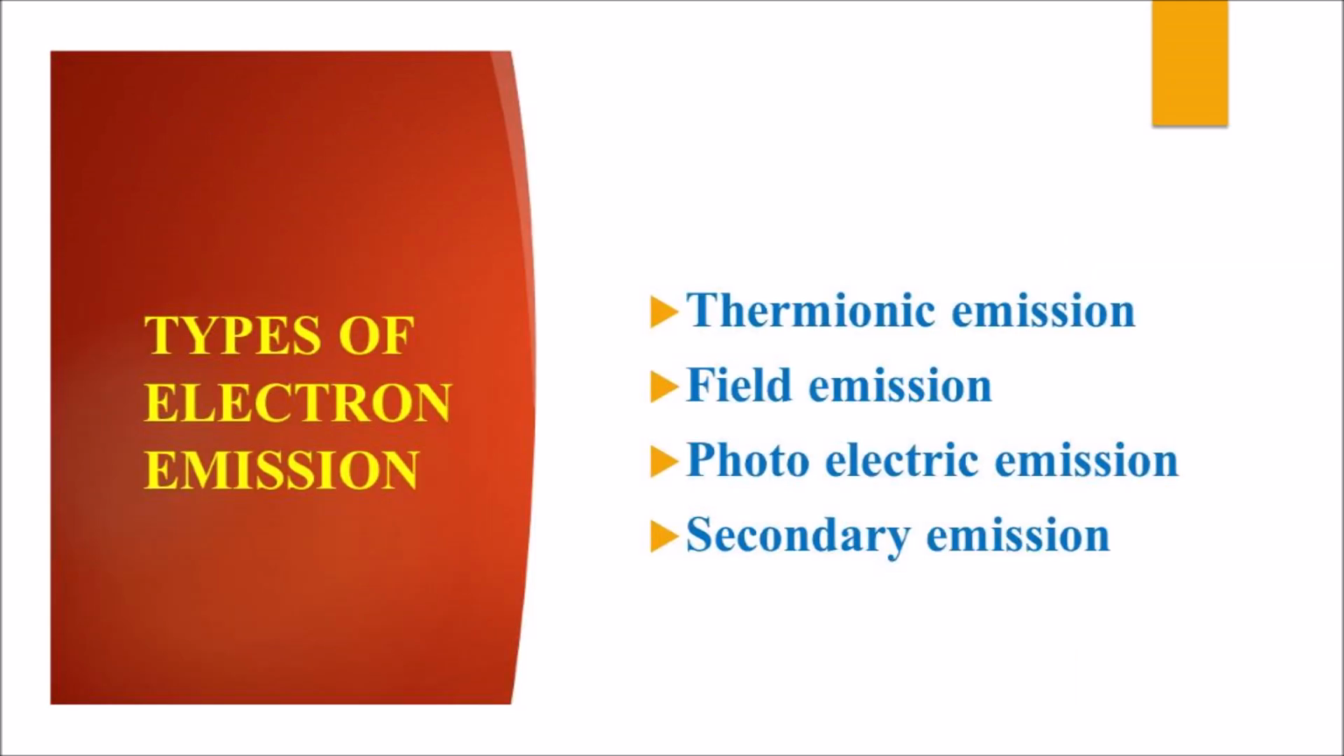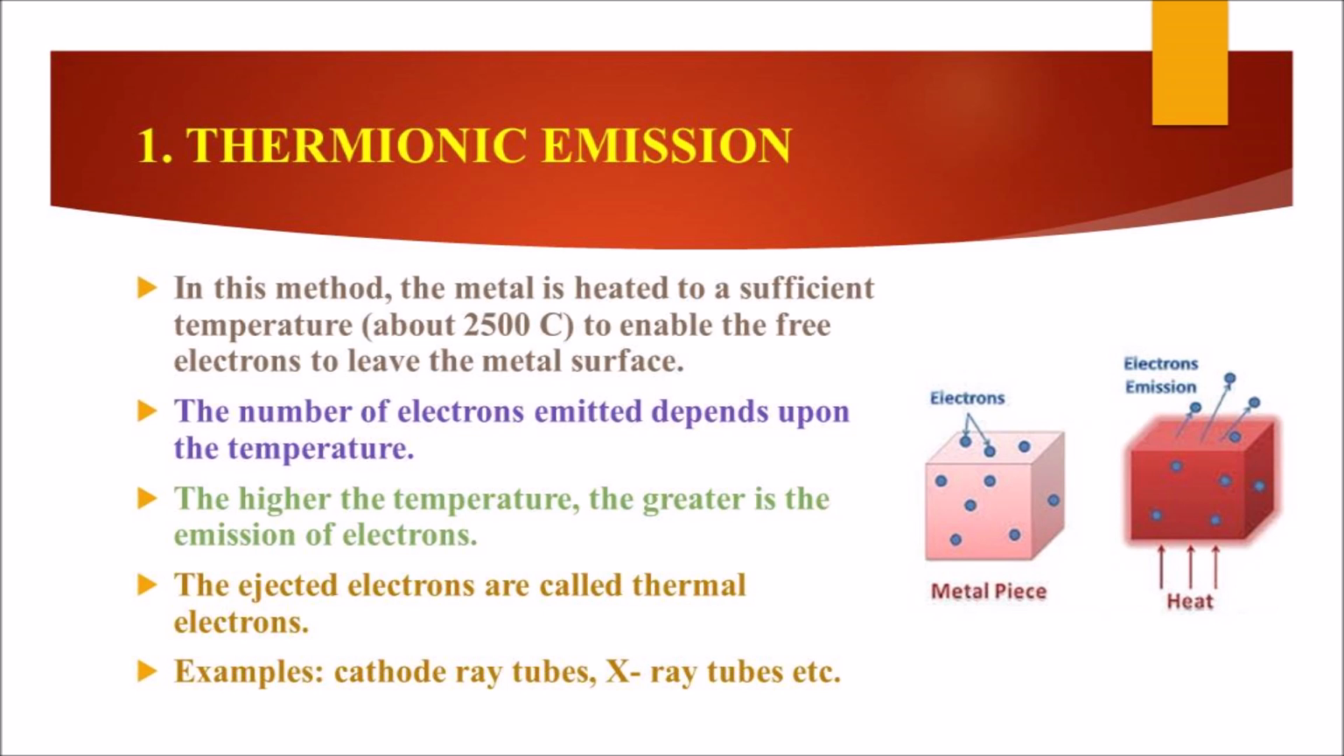As we learned in the beginning, what is electron emission? Here, what are the types of electron emission? There are mainly 4 types of electron emission. The first one is thermionic emission. The second one is field emission. The third one is photoelectric emission. And the last one is secondary emission. The first type is thermionic emission.